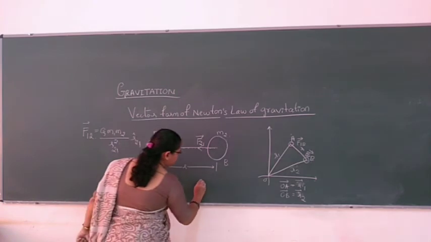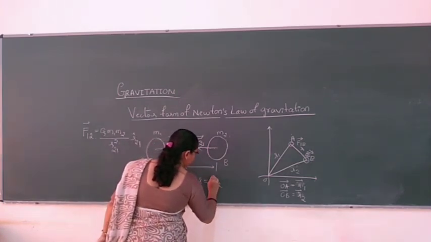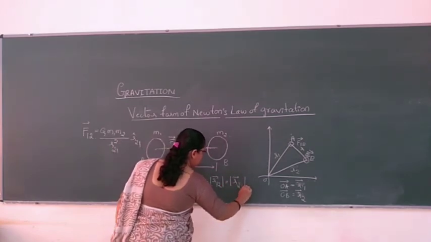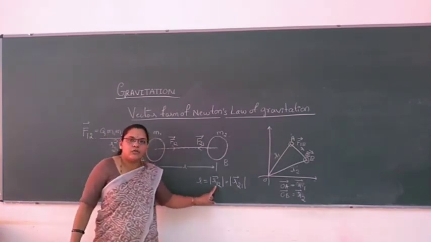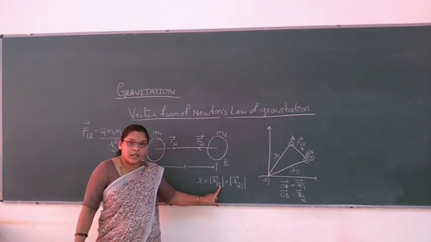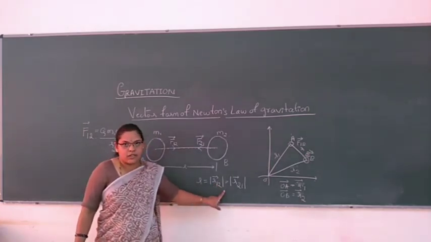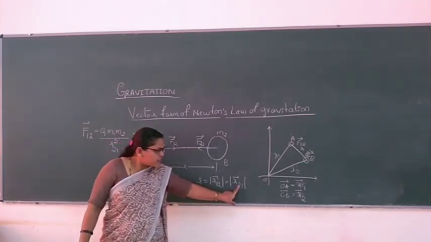So the unit vector will be the vector divided by its magnitude. The force exerted on the first body by the second body is equal to the magnitude of R21.